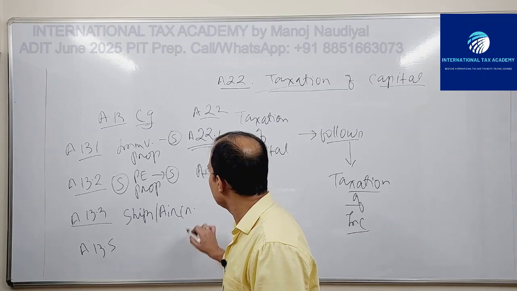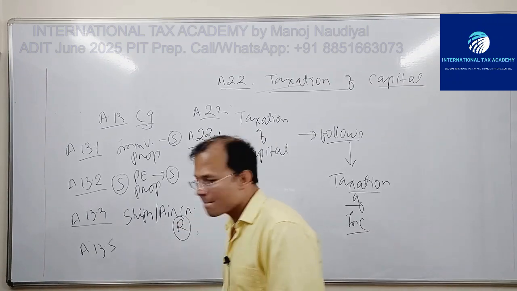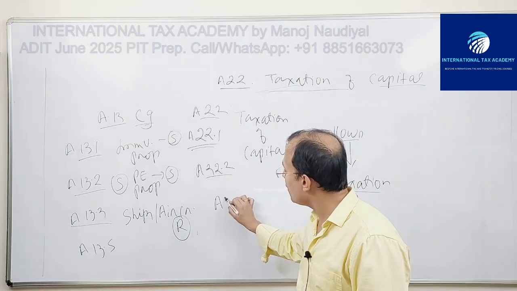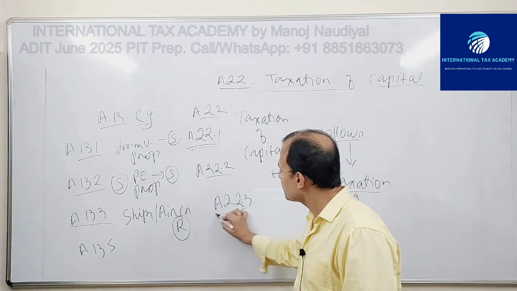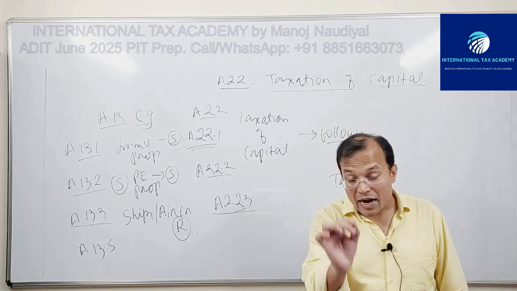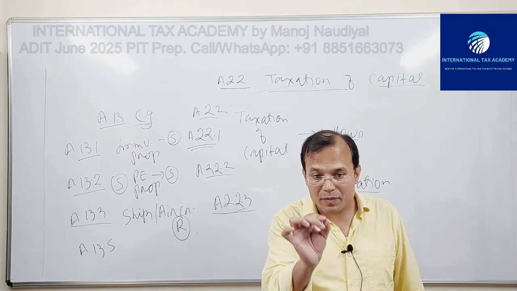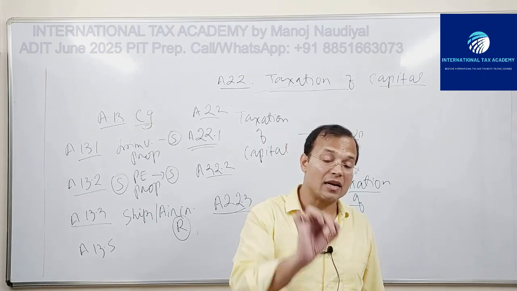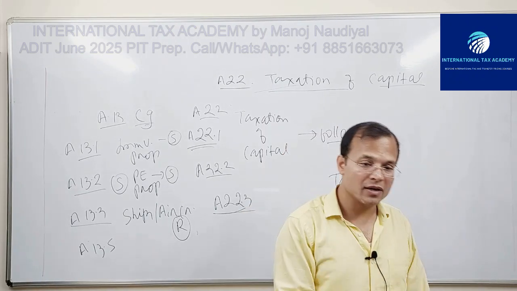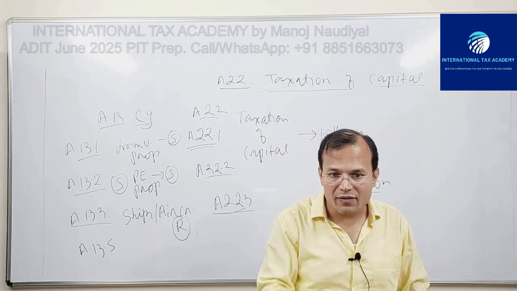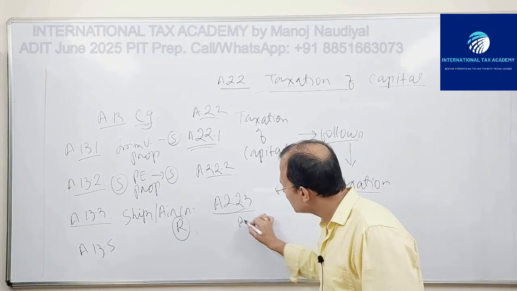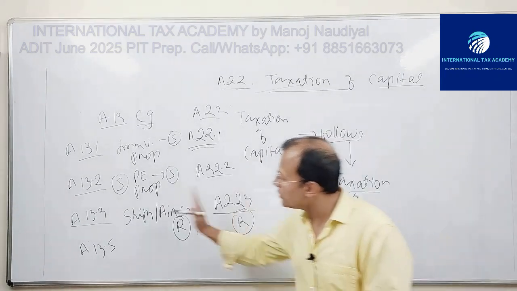Here also you will have 22.3. The right to tax the capital represented by ships or aircraft operated in international traffic is given to R state.